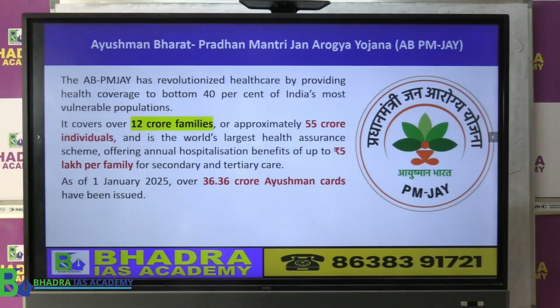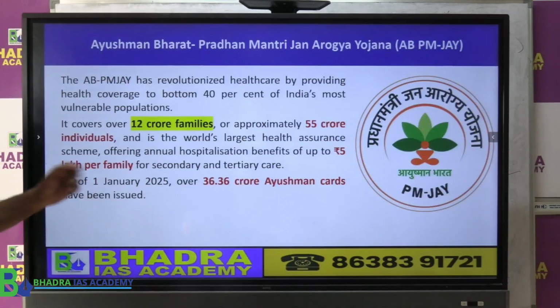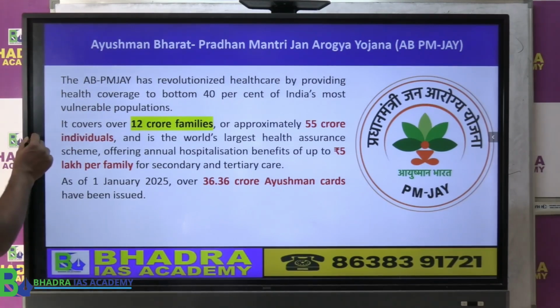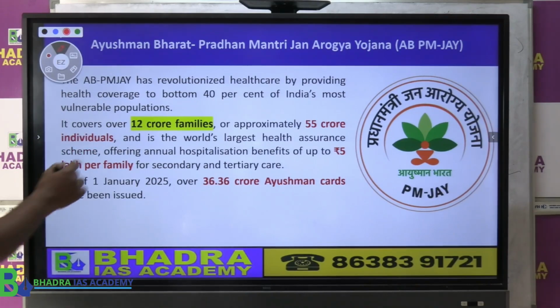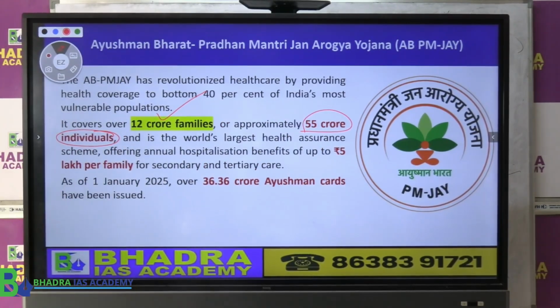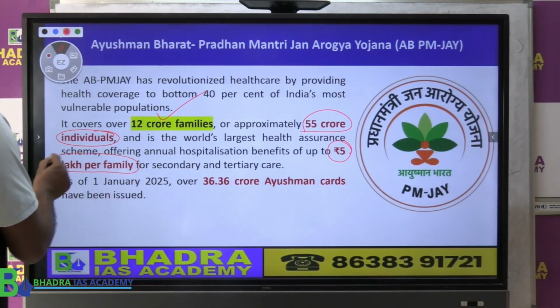Now the details of what the government has mentioned about the schemes. These are the schemes which the government mentioned, and the detail of those you will find here. The first important scheme, which the economic survey has discussed more, is this one, Ayushman Bharat Pradhan Mantri Jan Arogya Yojana. In this scheme, back in 2018, what did the government say? It will cover roughly 12 crore families, and we can say 55 crore people, that means individuals in the country. And what does it provide? It provides health care facility of about 5 lakh per family.